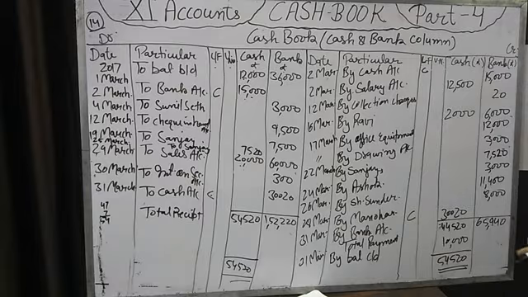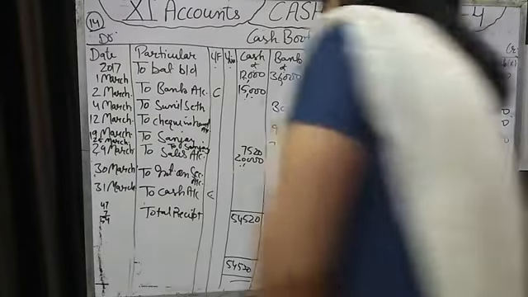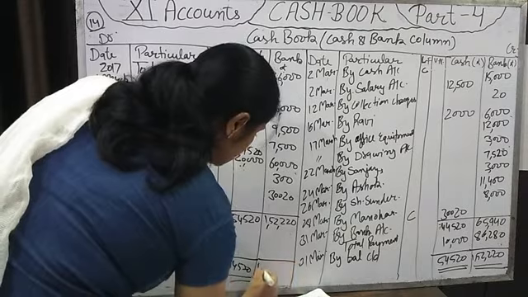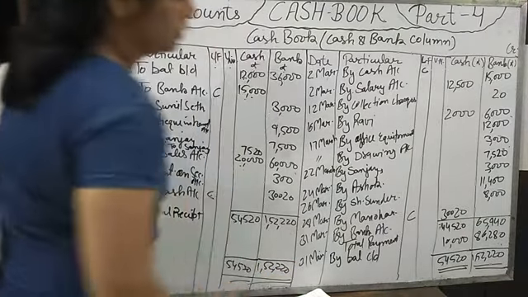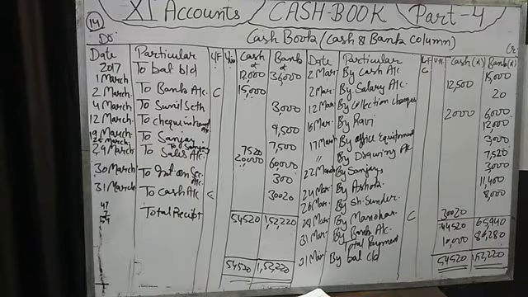Okay, it is 86,280. After that, the total on both sides will be equal. You will write the total once again on both sides, in parallel lines, and put two lines for the closing of the cash book. So students, this is a double column cash book.